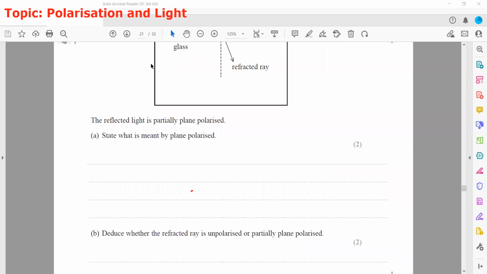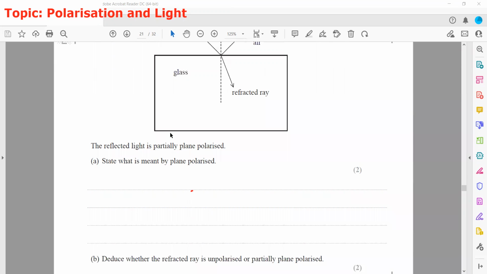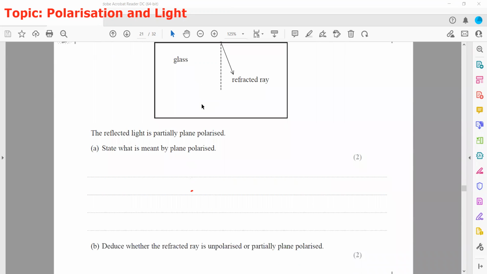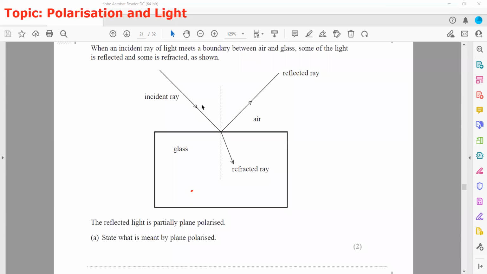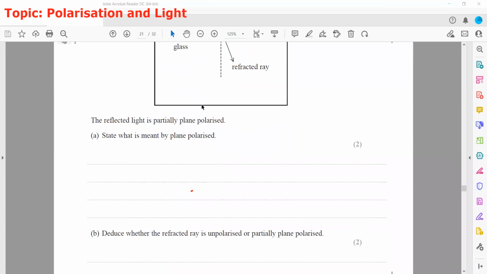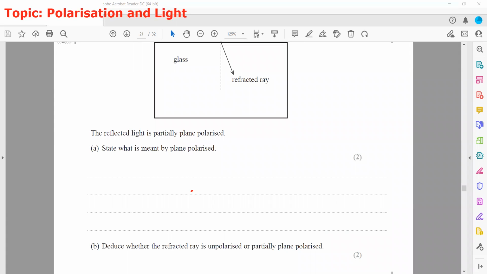The second part of the question: deduce whether the refracted ray is unpolarized or partially polarized. So how can we deduce this? The refracted ray is also plane polarized, because in the refracted ray there are fewer planes available for oscillation.